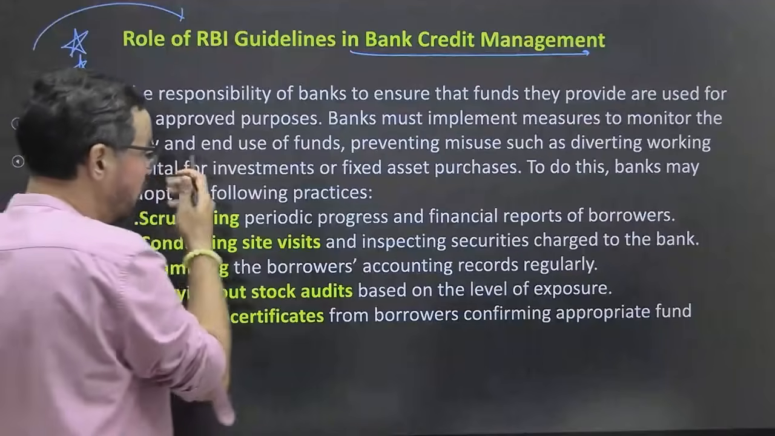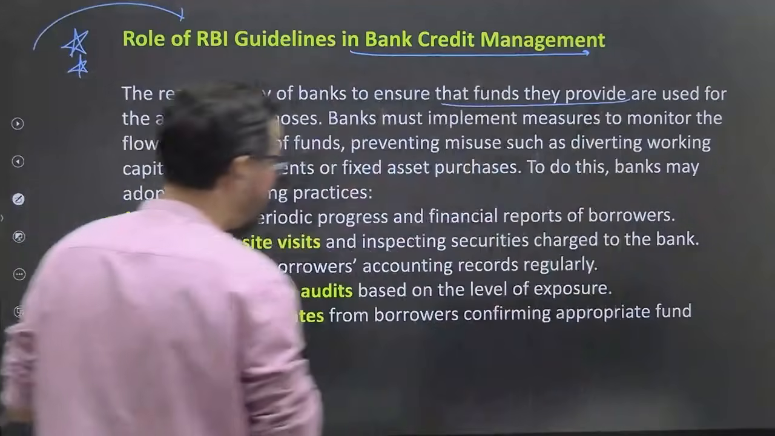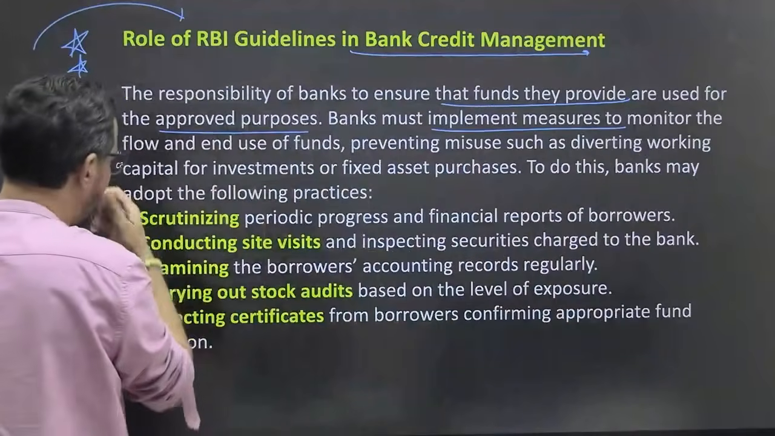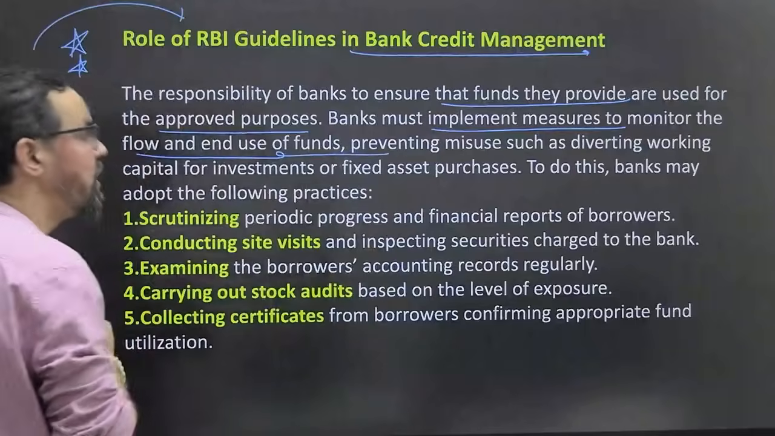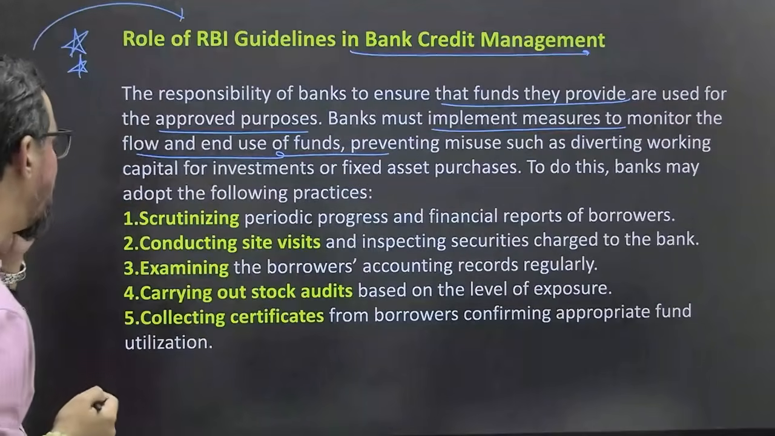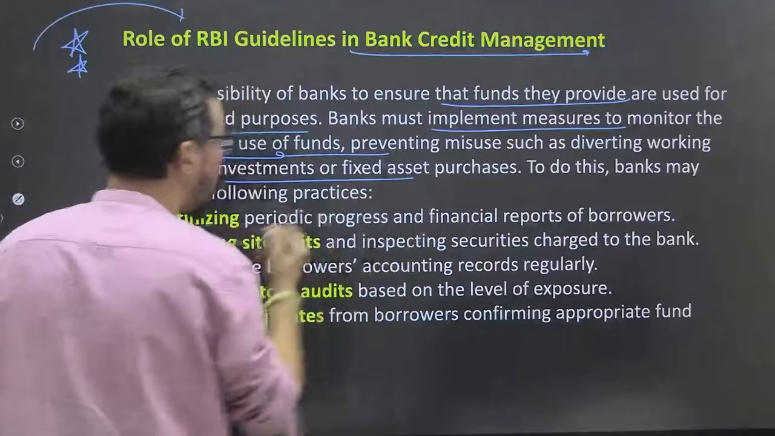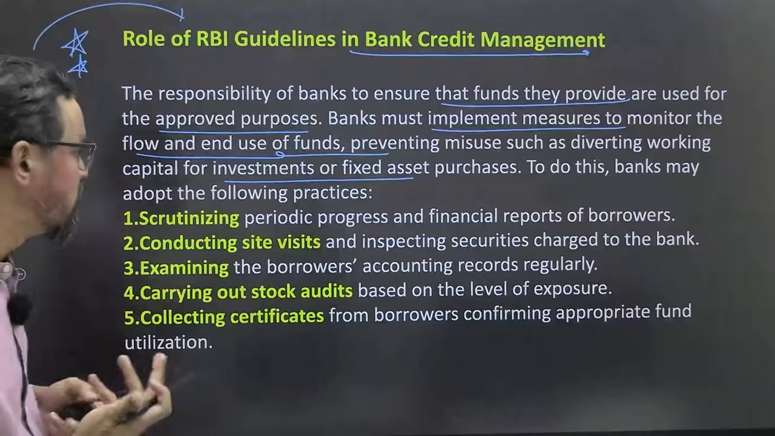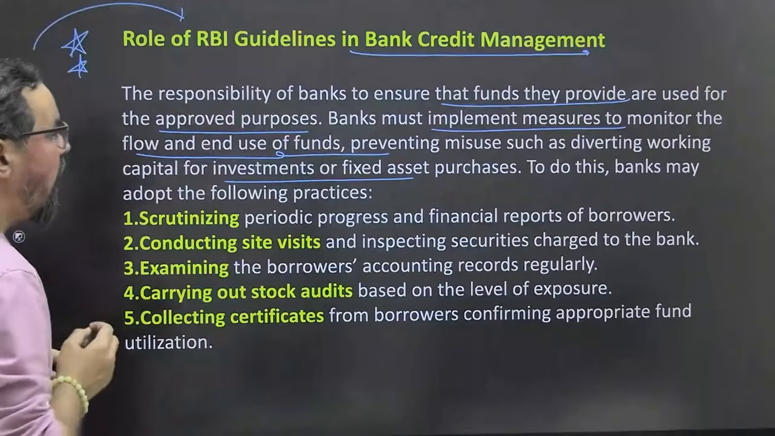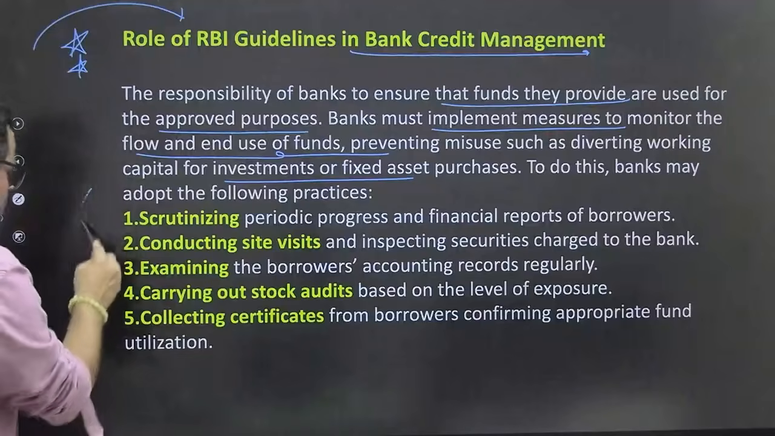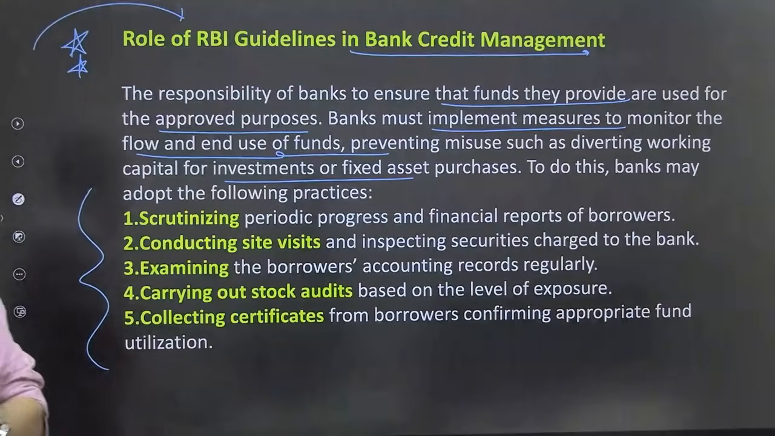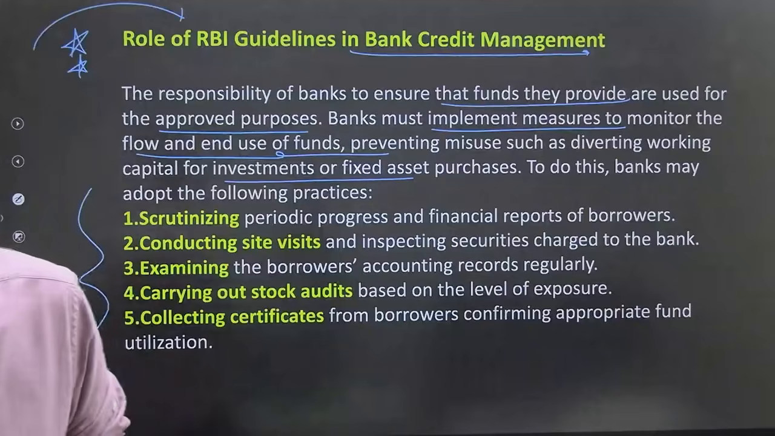So the responsibility of the bank is to ensure that funds they provide are used for the approved purposes. The bank must implement measures to monitor the flow and end use of funds, preventing misuse such as diverting working capital for investment or fixed asset purchase, which is called siphoning of funds. Or even sometimes it is done for personal purposes also. To do this, the bank may adopt the following practices. These are the general practices for the credit which is generally provided by the bank to the customers itself.